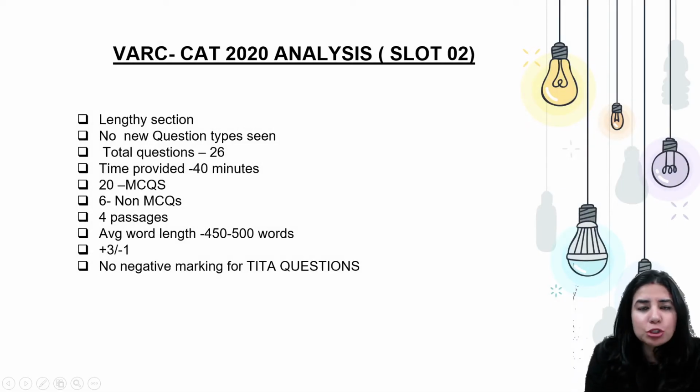Now, when we talk about slot 2, I'm sure you must have seen the analysis of slot 1 also for the CAT 2020 VARC section. There was not a major change if you compare it with slot 1. The section was lengthy, and as expected, reading comprehension played a pivotal role. There were four comprehensions that students got. In totality, 18 questions came from reading comprehension. Out of four passages, it would be your judgment to solve three, which would help you get a great percentile. Intelligent picking of questions and passages is also very crucial.